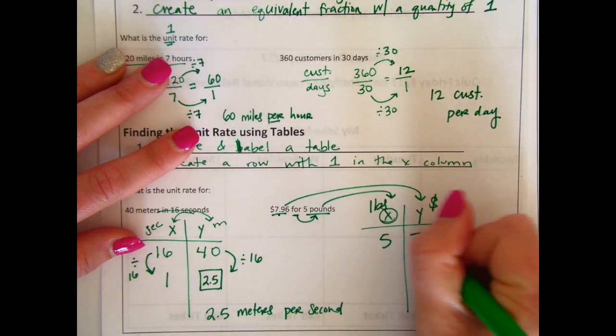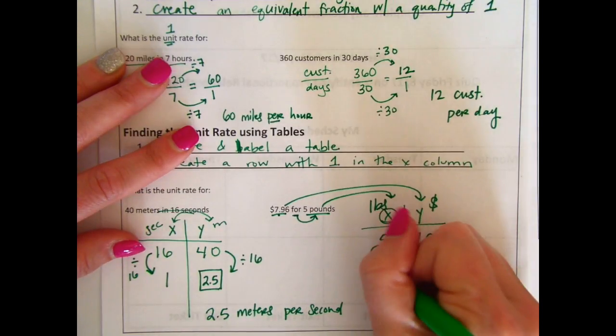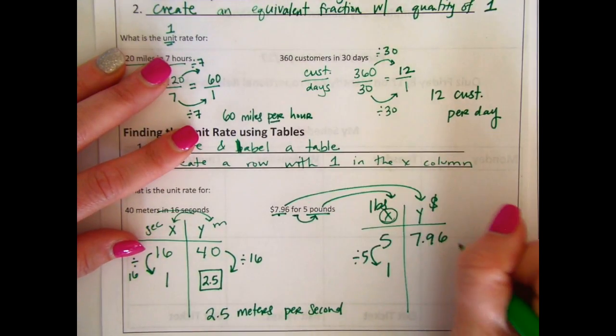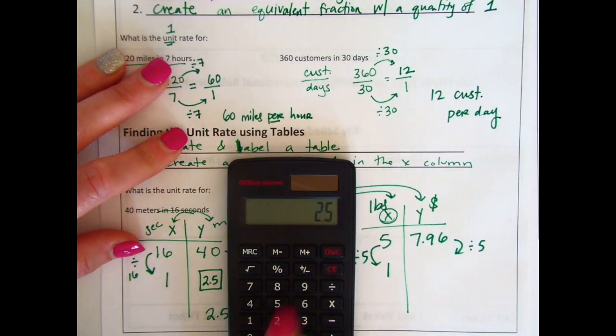We have 5 pounds for $7.96. How much do we have for 1 pound? Well, we're dividing by 5, so we're also dividing the cost by 5. Again, use your calculator.